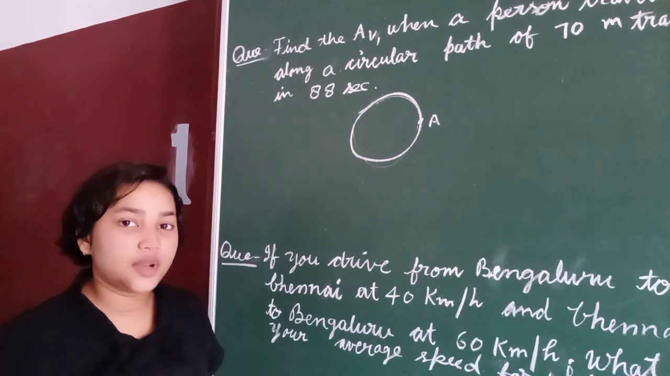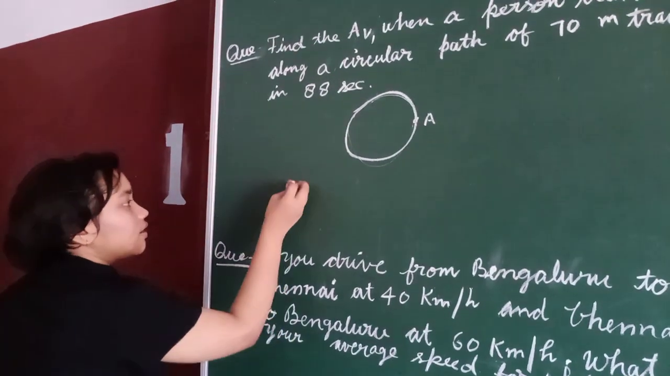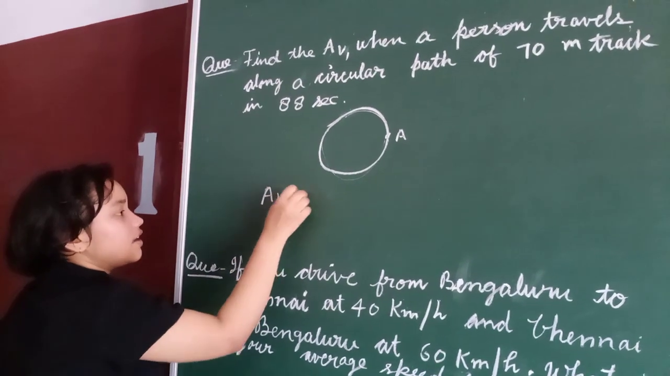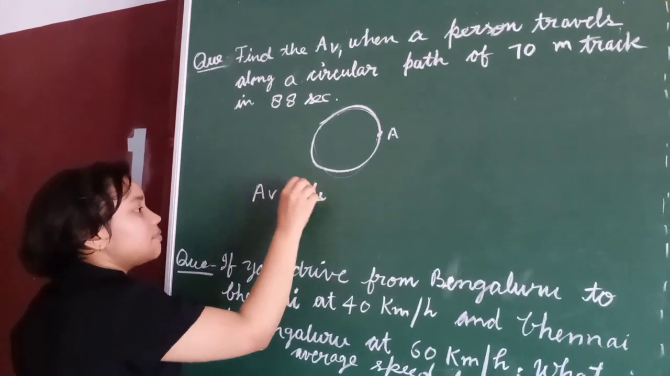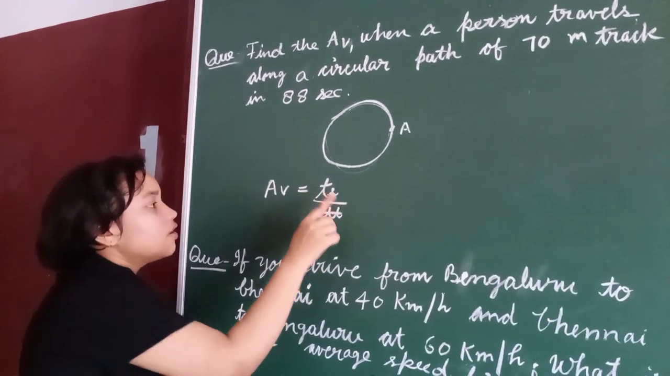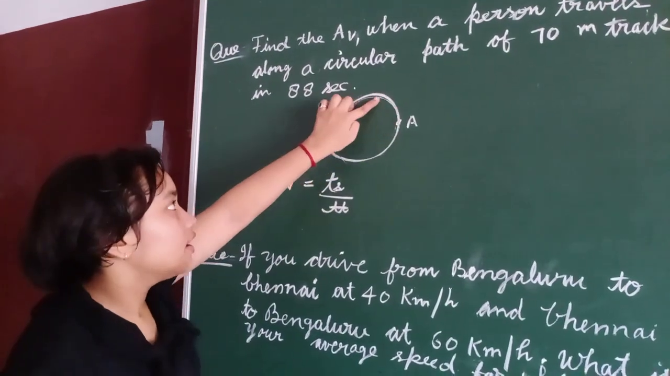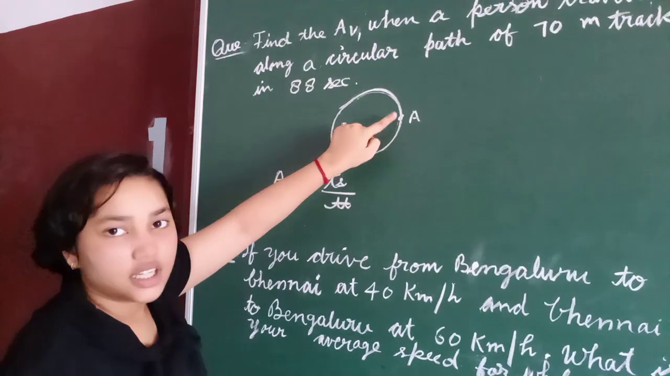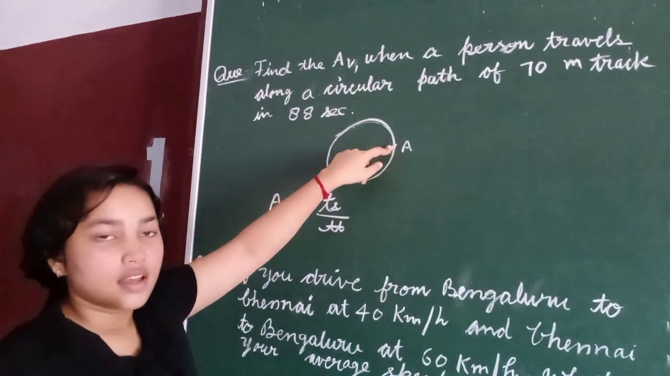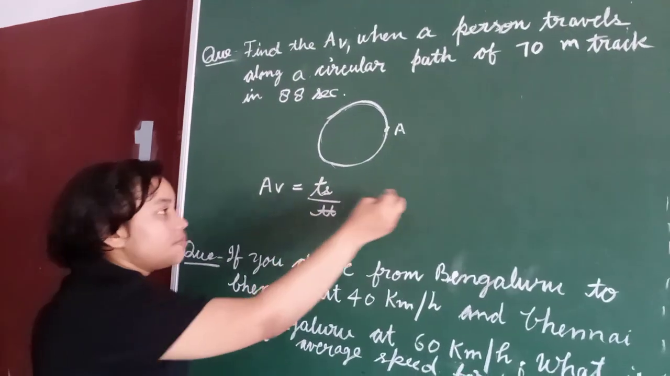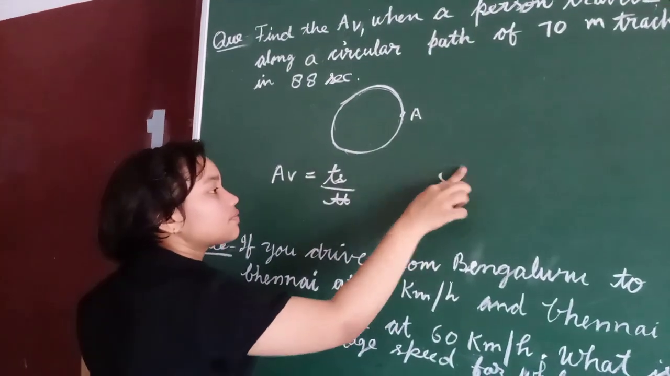So what is the displacement? Average velocity is equal to total displacement upon total time. What is the displacement here? If it travels from point A and again comes back to point A, then the displacement is 0, and so the velocity is also 0. So what is the displacement? 0.